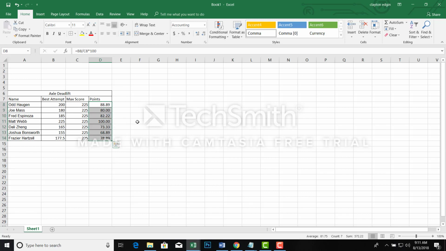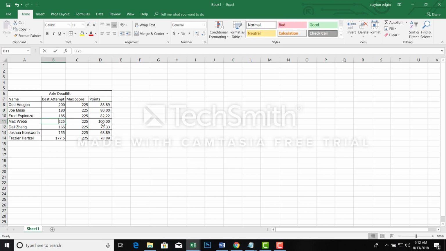If we were doing strongman scoring, it would be a lot different. Matt would get 1 point, Ode would get 2 points, Fred would get 3 points, Joe would get 4 points, and you wouldn't really be able to tell who was not just the best overall, but the best at a particular event. You could win an event in strongman by half a second, or you could win it by 500 pounds. There's not really any distinction or any particular reward for really crushing your competition. In this case, Matt crushed everybody by 25 kilos at least in the axle, so he gets the most points, and he creates the most separation between himself and the other athletes.